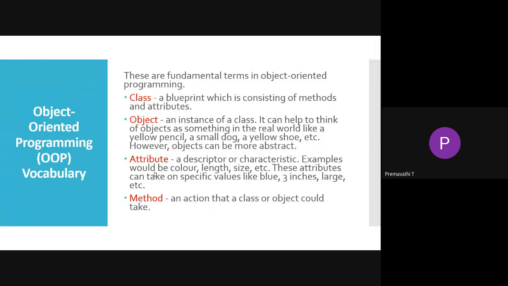An attribute is a description or descriptor, or a characteristic of any real-time object. It is called an attribute. And a method is an action that the class or object could take. Whatever operation we are going to do will be defined in the methods. Any actions that the program is going to perform will be defined as a method.